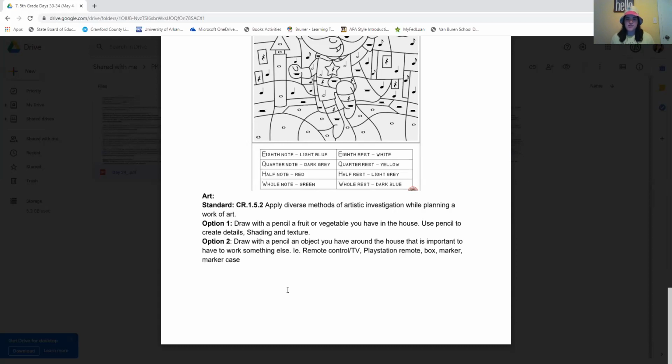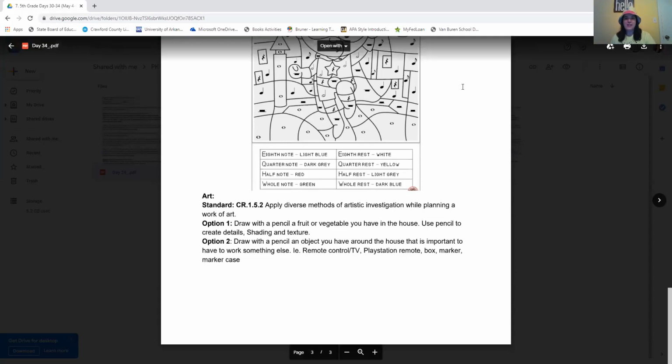Okay, so draw with a pencil an object you have around the house that is important to have to work something else. So it's important to have a remote control. Maybe you have a dishwasher. Maybe you don't wash your dishes by hand and you use the dishwasher. Well, if your dishwasher doesn't work, you have to wash your dishes by hand. So just think of things that are important to have in order to work something else. So you could be a phone charger. Your phone doesn't work if you don't charge it. So just think about those things. Choose something to draw and use the pencil to draw that.